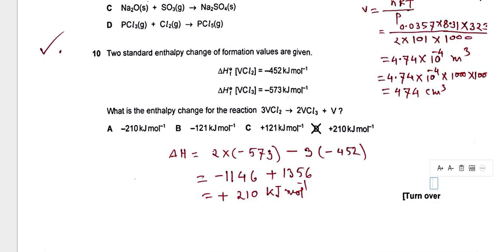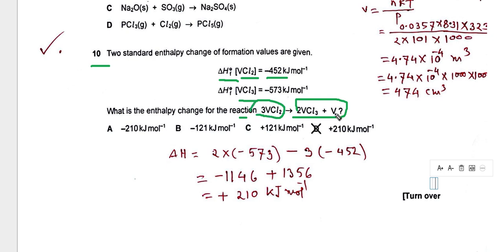Number 10. Two standard enthalpy change of formation values are given. Standard enthalpy of formation of BCl2 is minus 452 and BCl3 is minus 572. What is the enthalpy change for this reaction? So this is the product and this is the reactant.